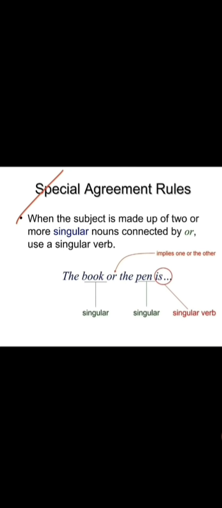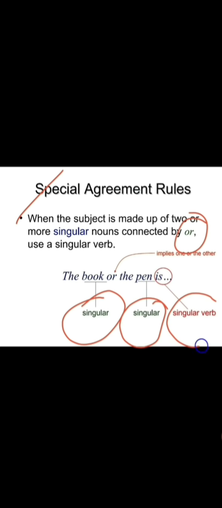Next, we already studied that. See, the subject is made of two or more singular nouns connected by or. The book is singular, the pen is also singular, right? So "or" is given. Either you have to go for the book or the pen. So it is a singular subject only. So in such cases you have to go for the singular verb. Right or no? The book or the pen is, don't go for "are".